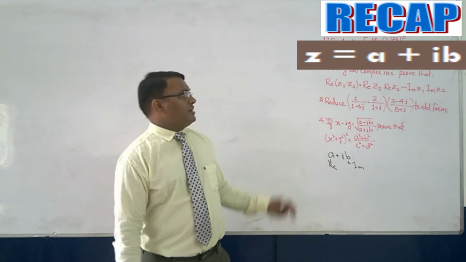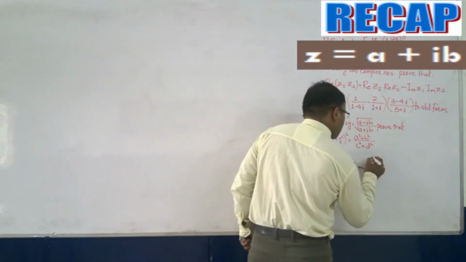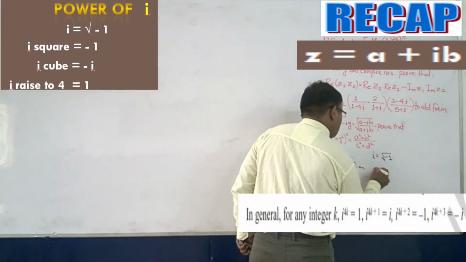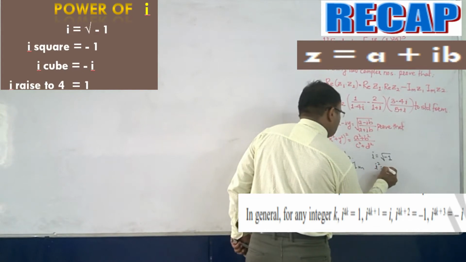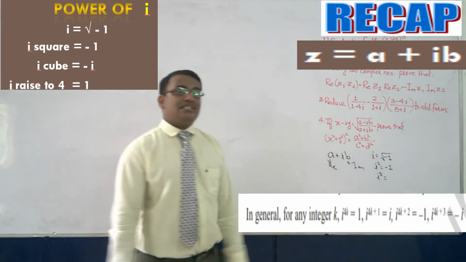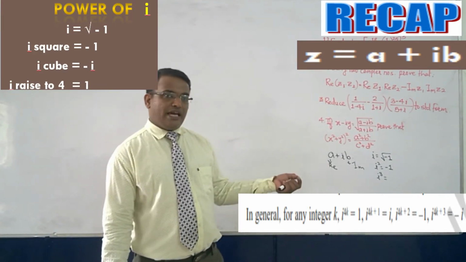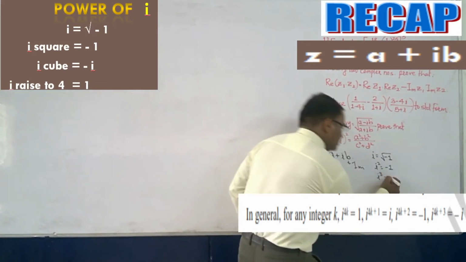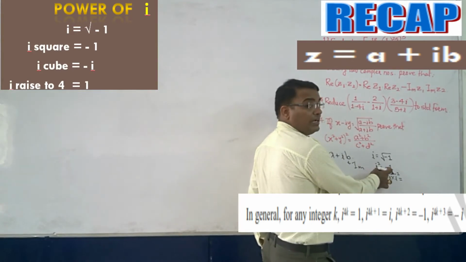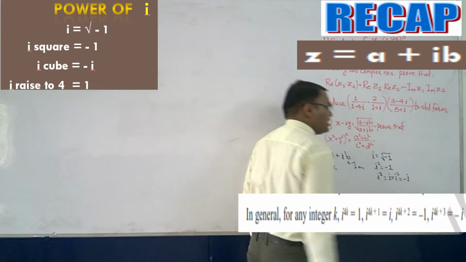Then we know the powers of i. i is equal to under root of minus 1. i square is equal to minus 1. Then we have gone through this also: what is i cube? i cube can be written as i into i square. i square is equal to minus 1, so minus 1 into i will become minus i.